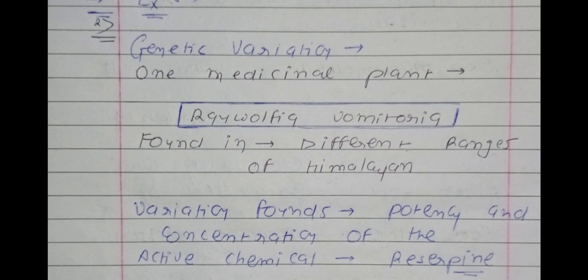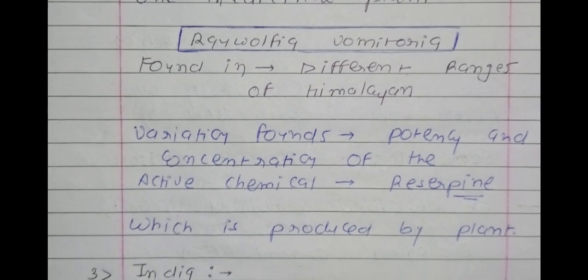See, it is found in the different ranges of the Himalayan mountains. So what will be the genetic variation? Which type of genetic variation is found in this medicinal plant? This plant is able to secrete one active chemical which is known as reserpine. So one active chemical will be secreted. The variation is found in the potency and the concentration of this active chemical which is produced by the plant. So underline this word, active chemical, which is known as reserpine.